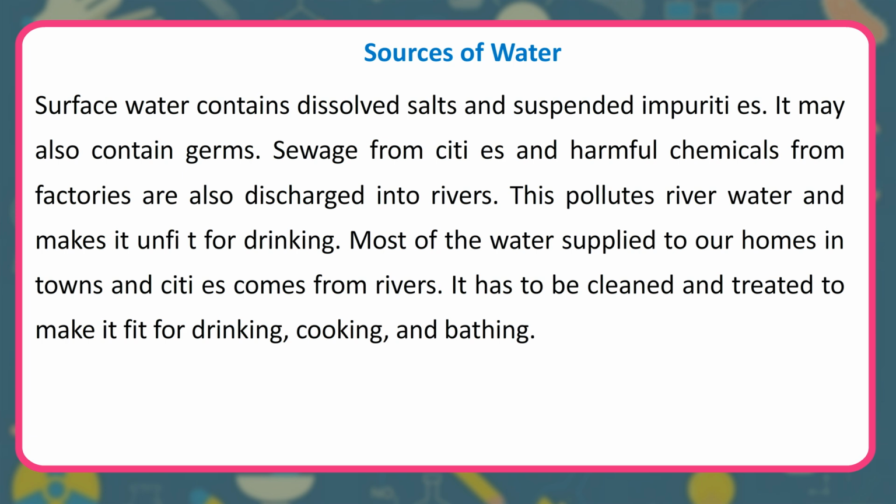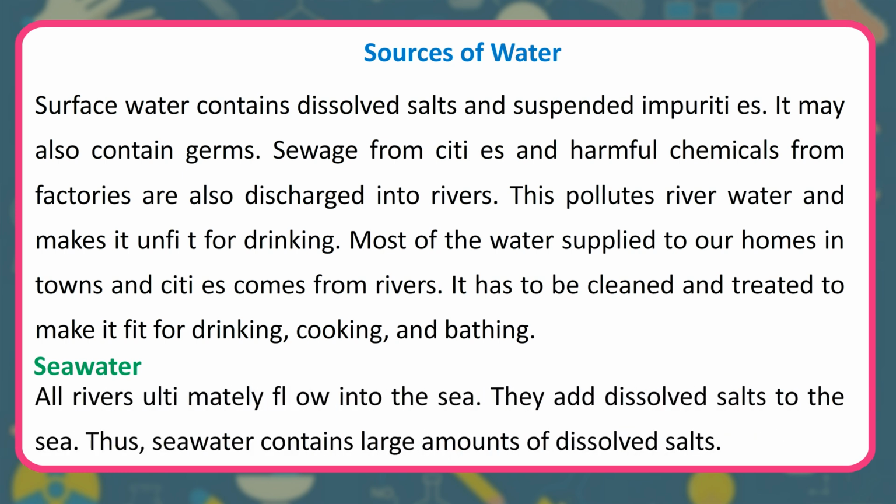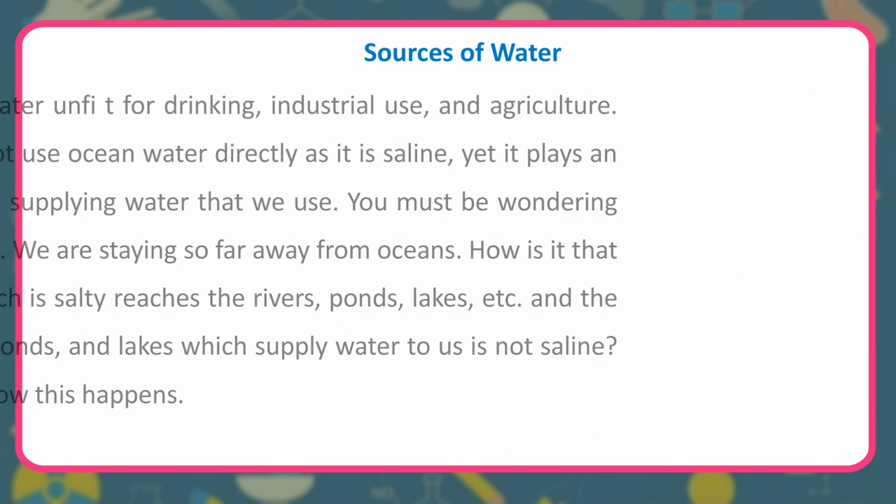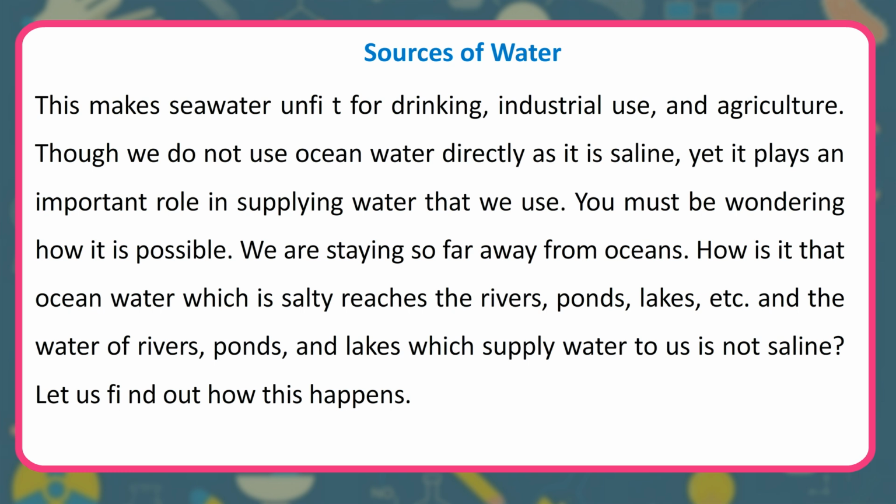Most of the water supplied to our homes in towns and cities comes from rivers. It has to be cleaned and treated to make it fit for drinking, cooking, and bathing. Sea water. All rivers ultimately flow into the sea. They add dissolved salts to the sea. Thus, sea water contains large amounts of dissolved salts. This makes sea water unfit for drinking, industrial use, and agriculture.